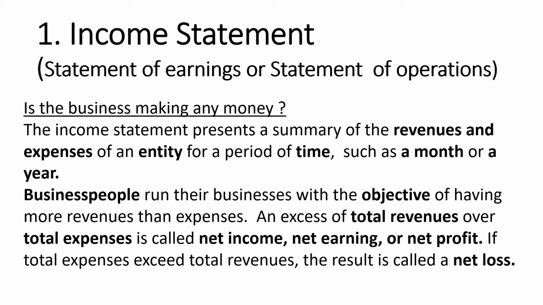So business people run their businesses with the objective of having more revenues than expenses. The excess of total revenue over total expenses is called net profit, net earning or net income. If total expenses exceed total revenue, the result is called net loss. So this is how we calculate profit or loss in the business.